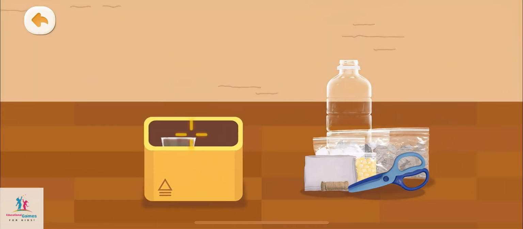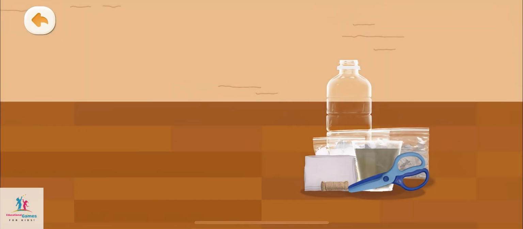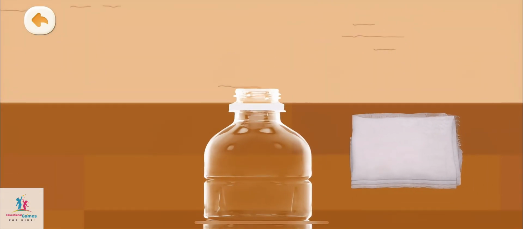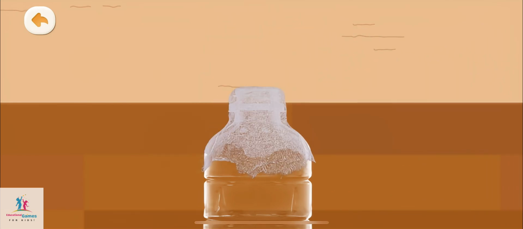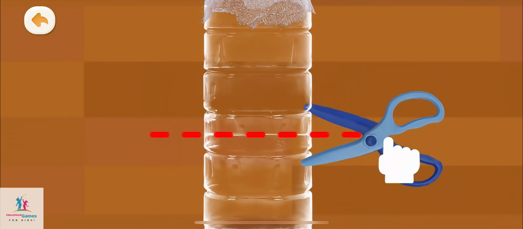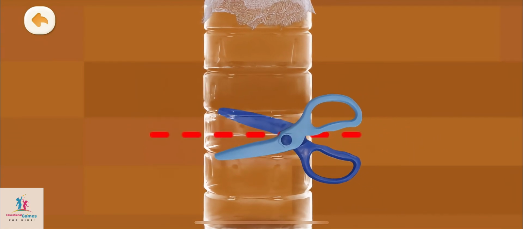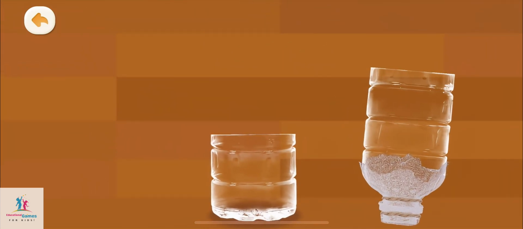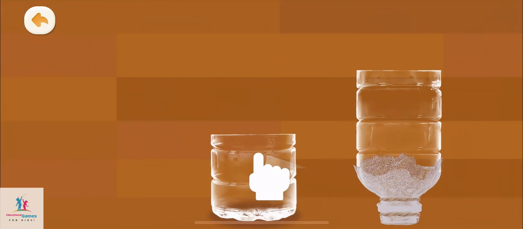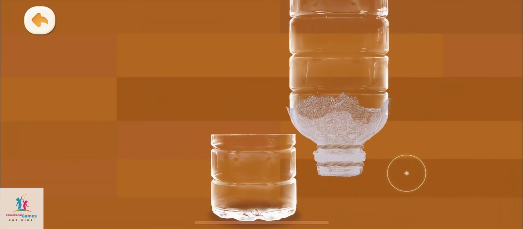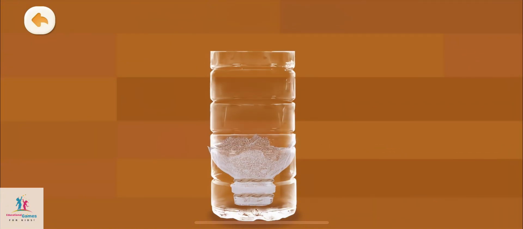Materials kit. Rainwater. Let's start. Step 1. Attach the gauze to the mouth of the plastic bottle. It's done. Step 2. Cut the plastic bottle in the middle. Put the mouth of the bottle upside down and put it inside the bottle. Look, we've made a funnel at last.